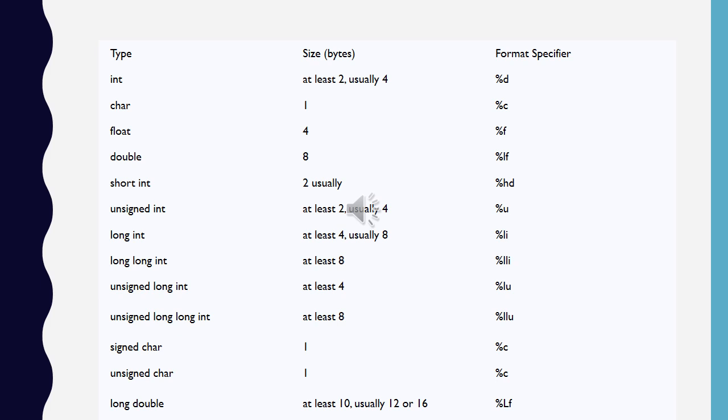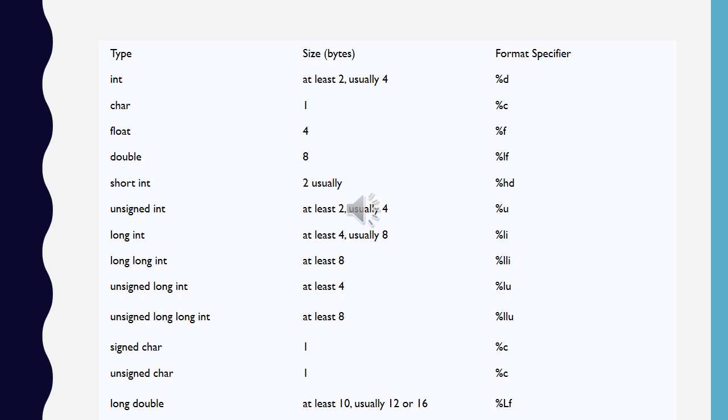Short int 2 bytes. Unsigned int 2, usually 4. Long int 4, at least 8. Unsigned long int 4, at least 8. Signed char and unsigned char 1. Long double 10, usually 12. So these are the data types and their particular sizes.